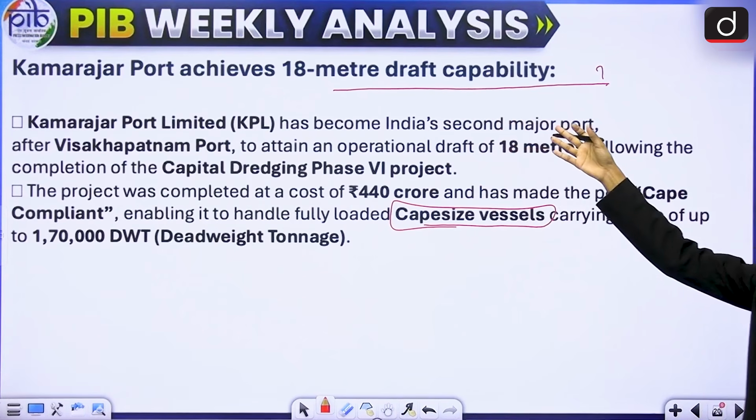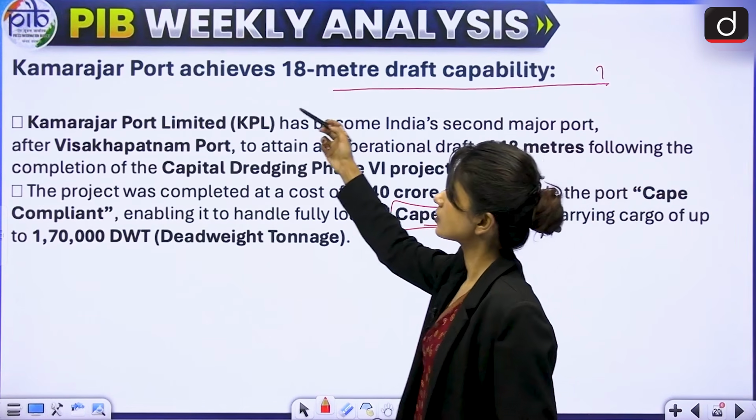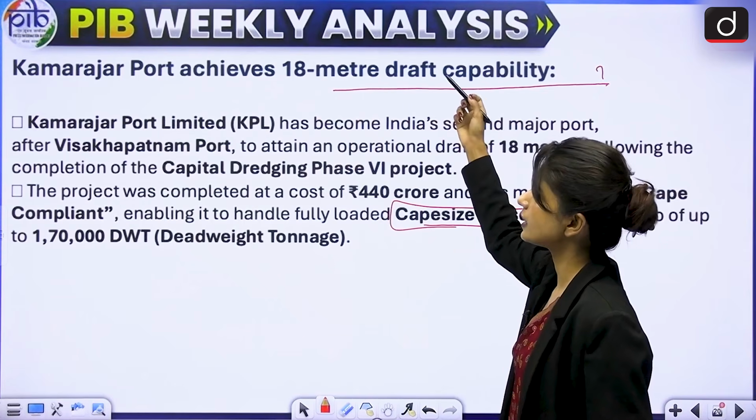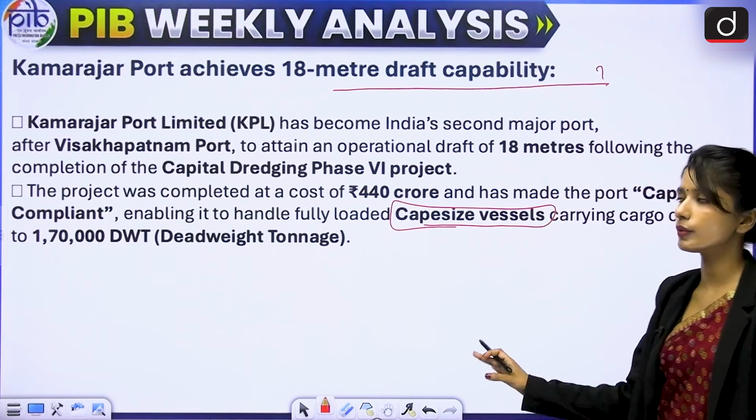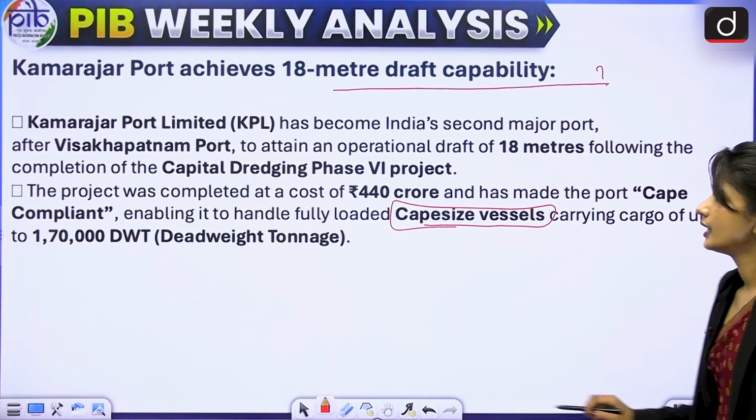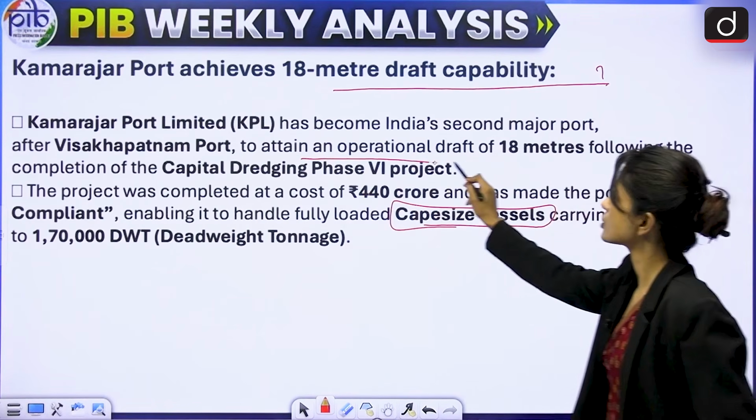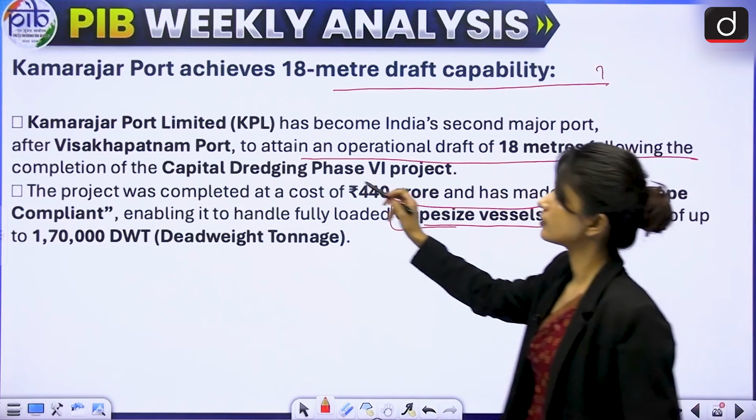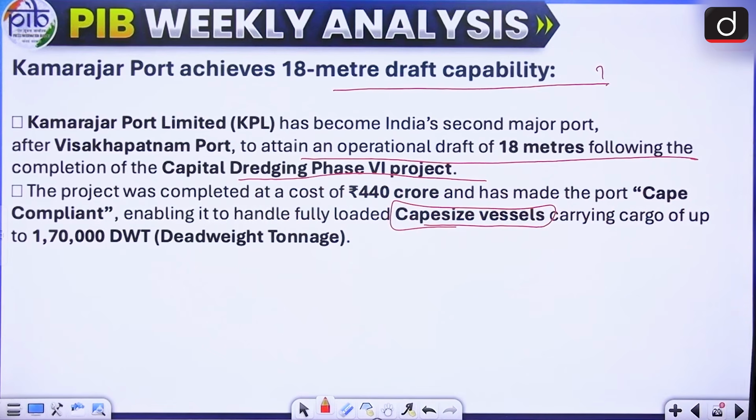Now again, this is a very prelims based question: which is the 18-meter draft capability port we have? It is Kamarajar. This is the second port with such capability. The first one was Vishakhapatnam port. Okay, and it is to attain an operational draft of 18 meters following the completion of the capital dredging phase 6 project. Now see, in general, this is not very important for us.